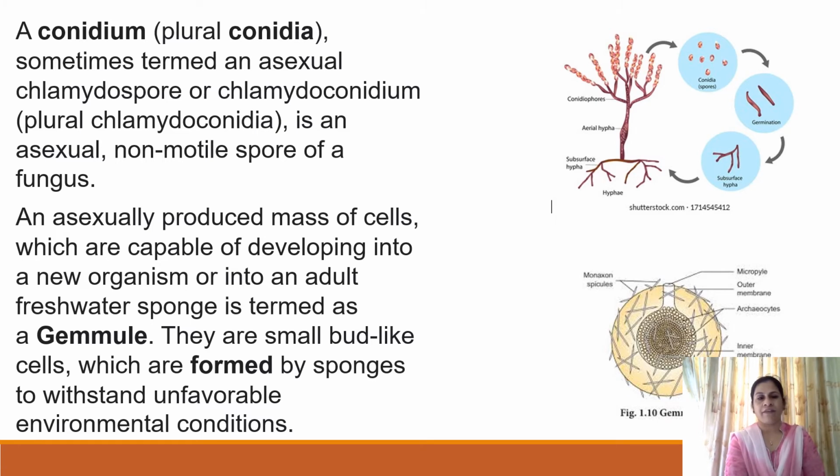Another method of asexual reproduction is by formation of gemmule. A gemmule is an asexually produced mass of cells which is capable of developing into a new organism or an adult sponge. They are small bud-like cells formed by sponges to withstand unfavorable conditions. Under favorable conditions, the gemmule develops into a new organism.